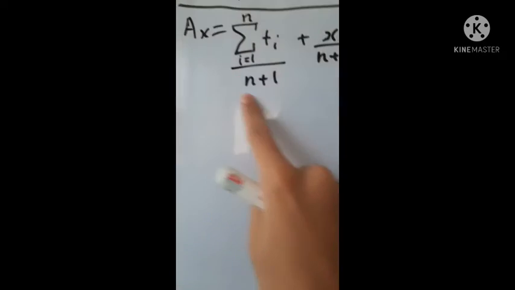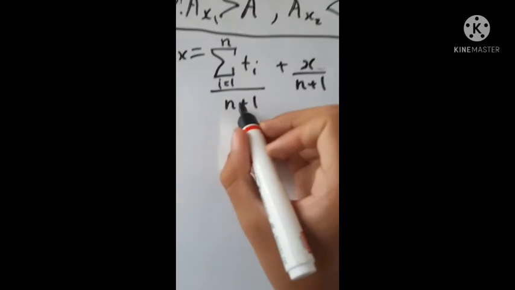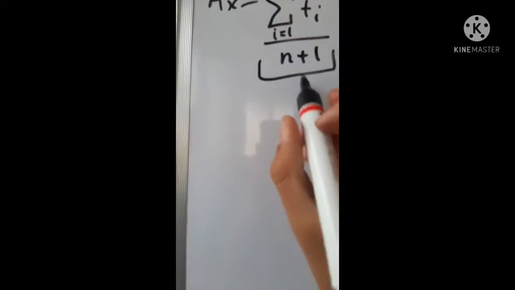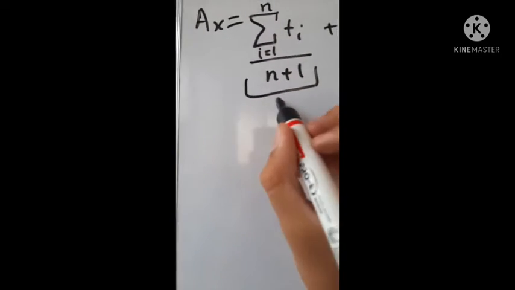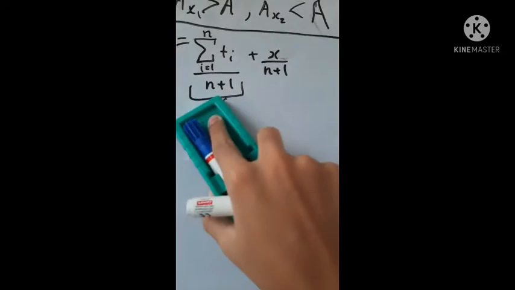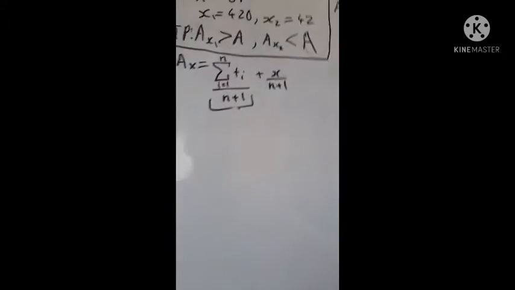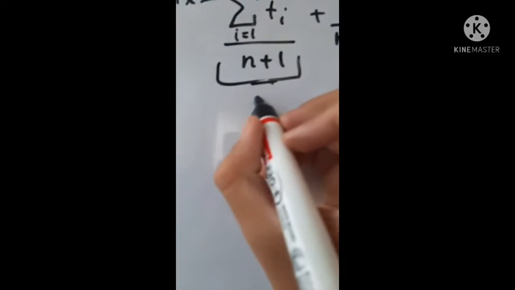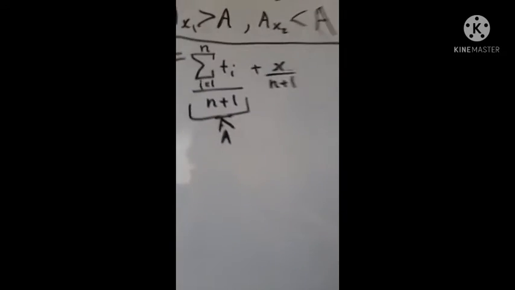Now we know that this one and this one, this one must be less than, because the denominator is increased. Let's say this is less than a, and this is less than a.